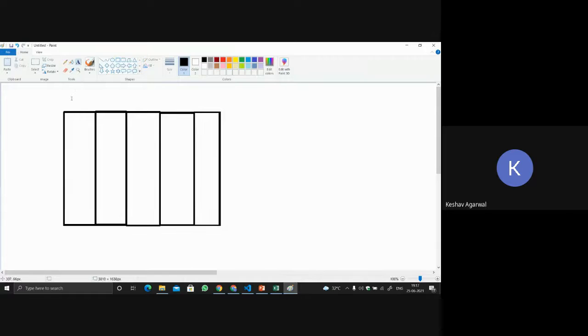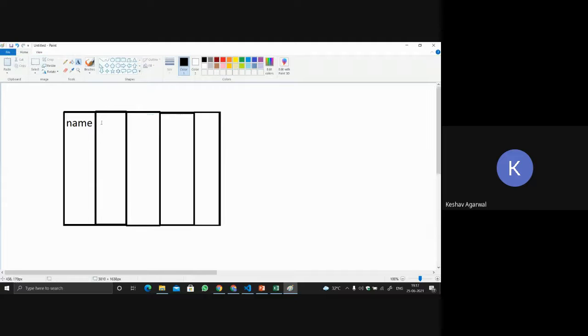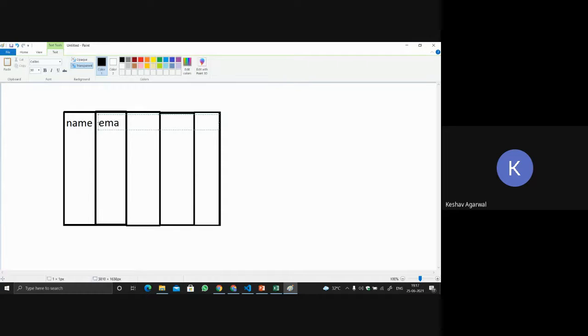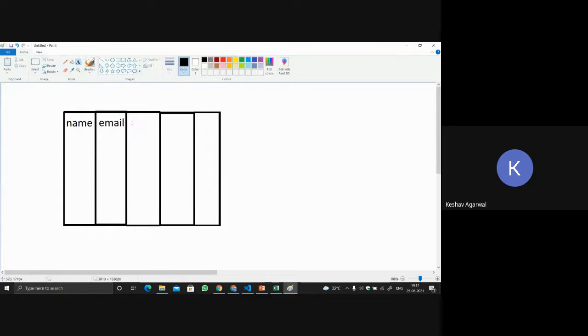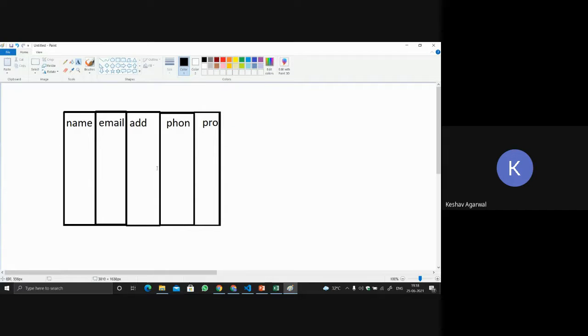Okay, so let's do one thing. Name, email, address, phone, and the profile. So these are the columns of my table, right? And we have got two rows. Let's say we have got this one and this one. We have got two values, that is for Seema and for Geeta.